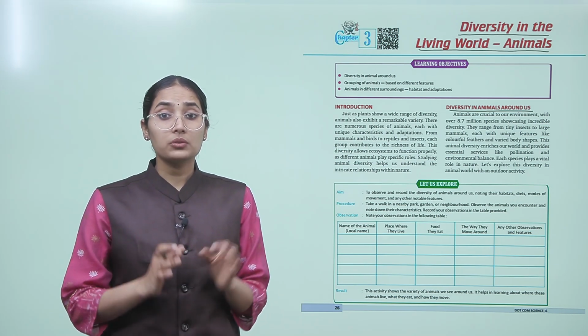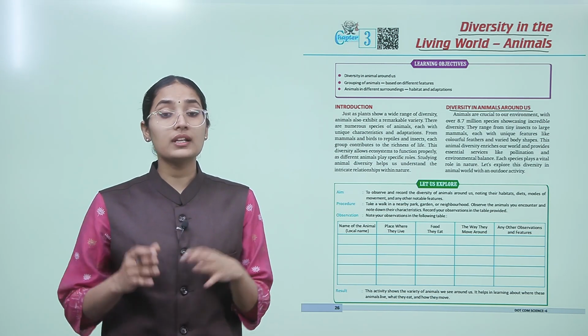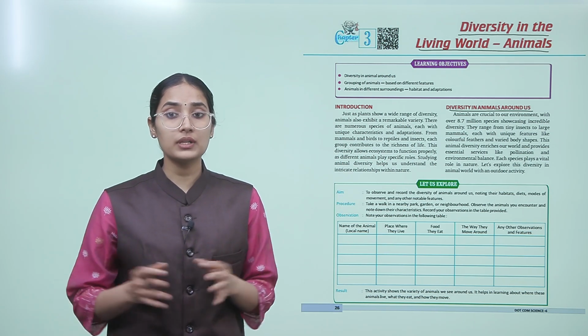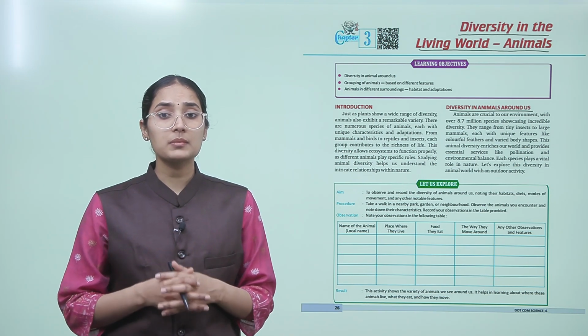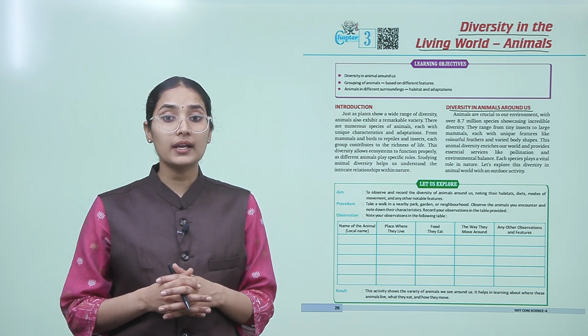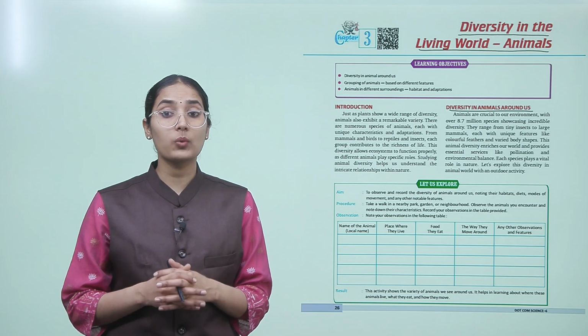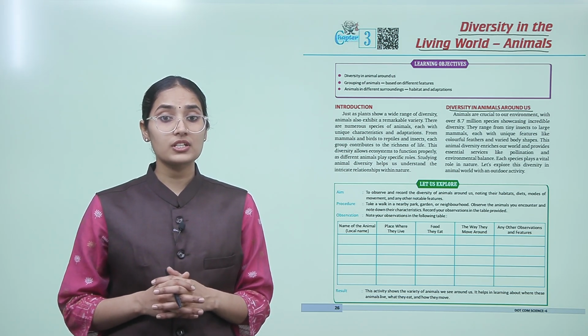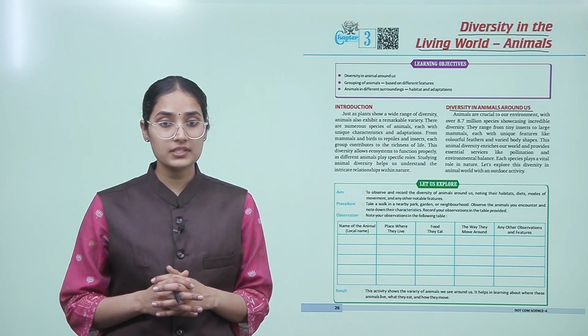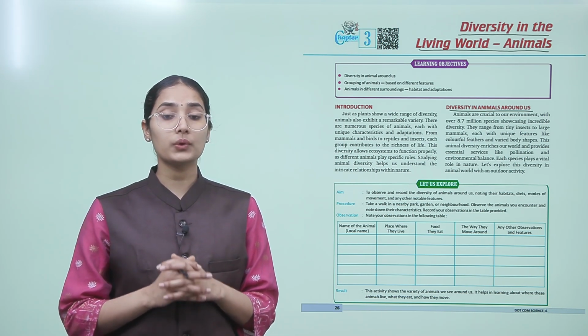They range from tiny insects to large mammals, each with unique features like colorful feathers and varied body shapes. This animal diversity enriches our world and provides essential services like pollination and environmental balance. Each species plays a vital role in nature. Let's explore diversity in the animal world with an outdoor activity.